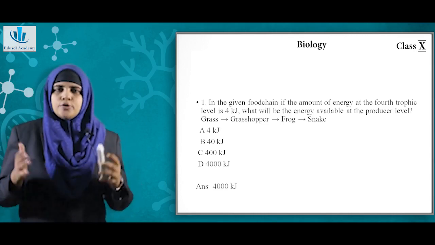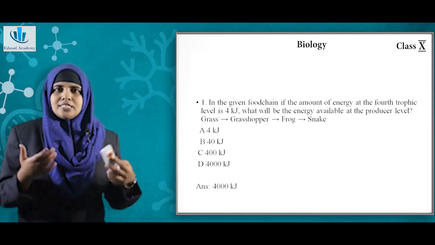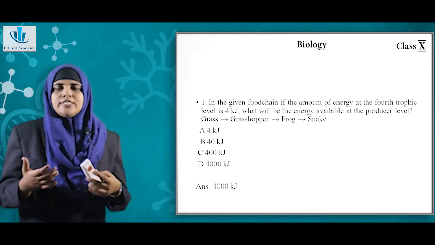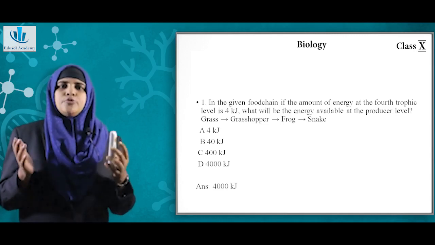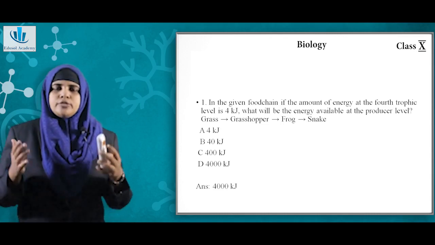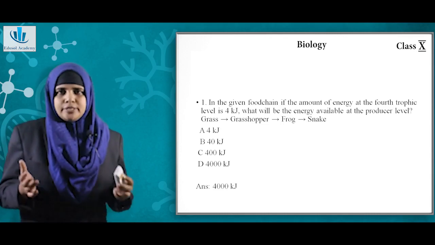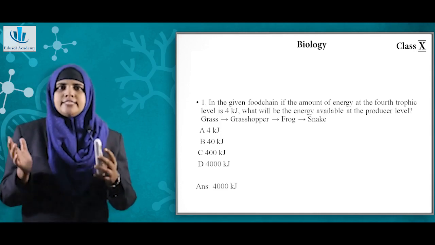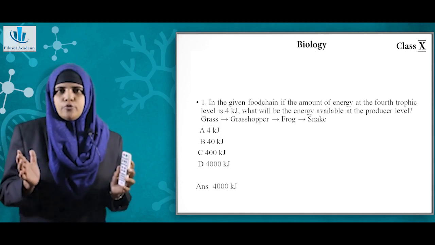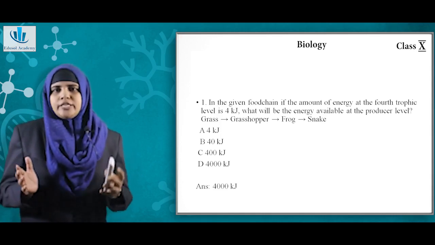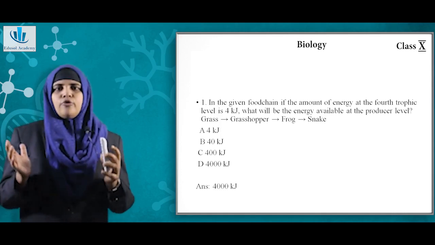Then above plants you will have the primary consumers or those which eat plants, and above primary consumers you have secondary consumers. So secondary consumers are those which feed on the primary consumers. So the trophic level is limited to a maximum of 4. So now the question is, the 4th trophic level will have an energy of 4 kilojoule.